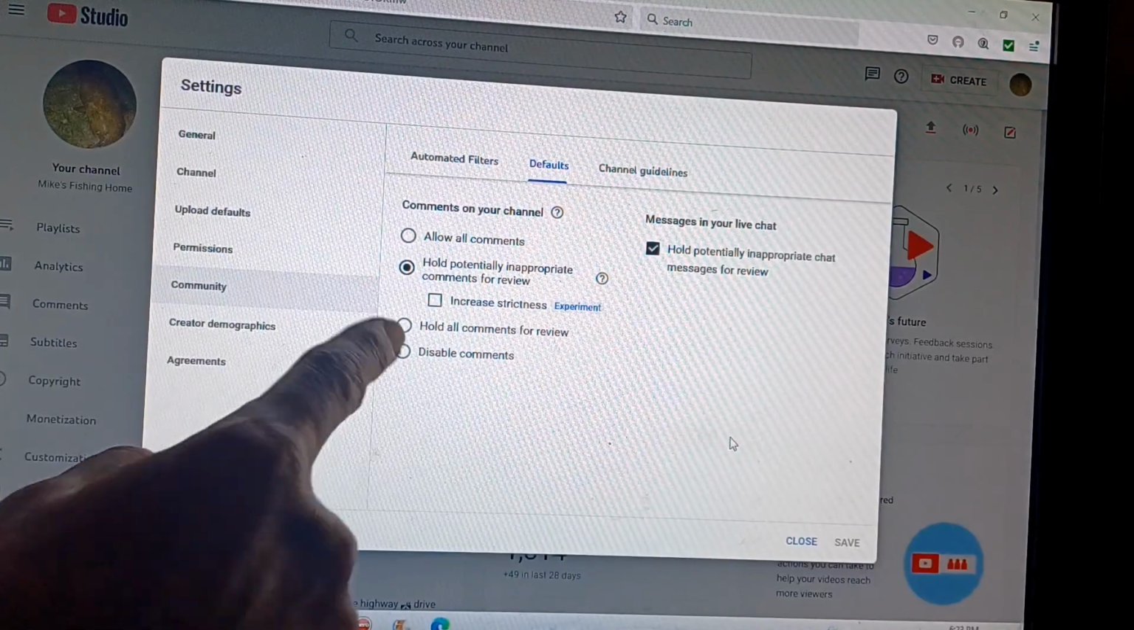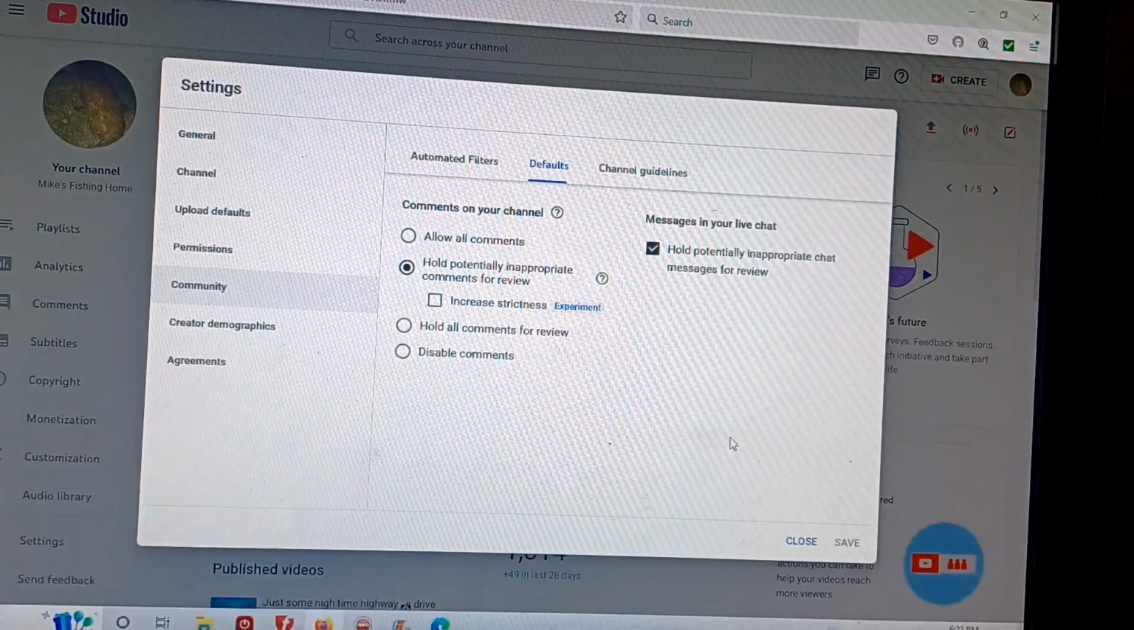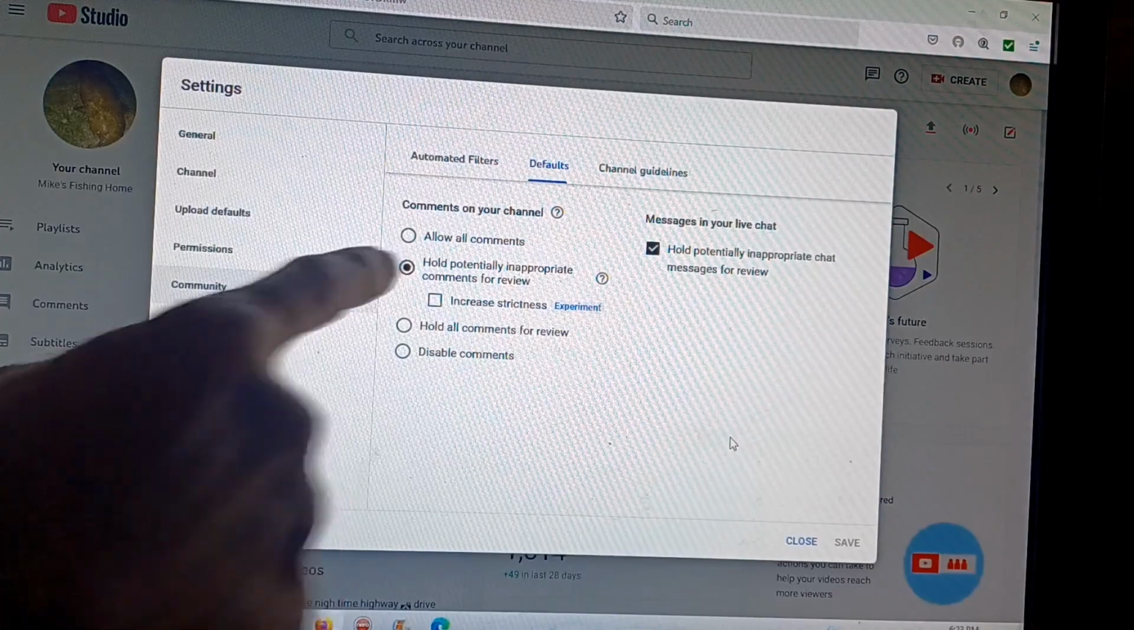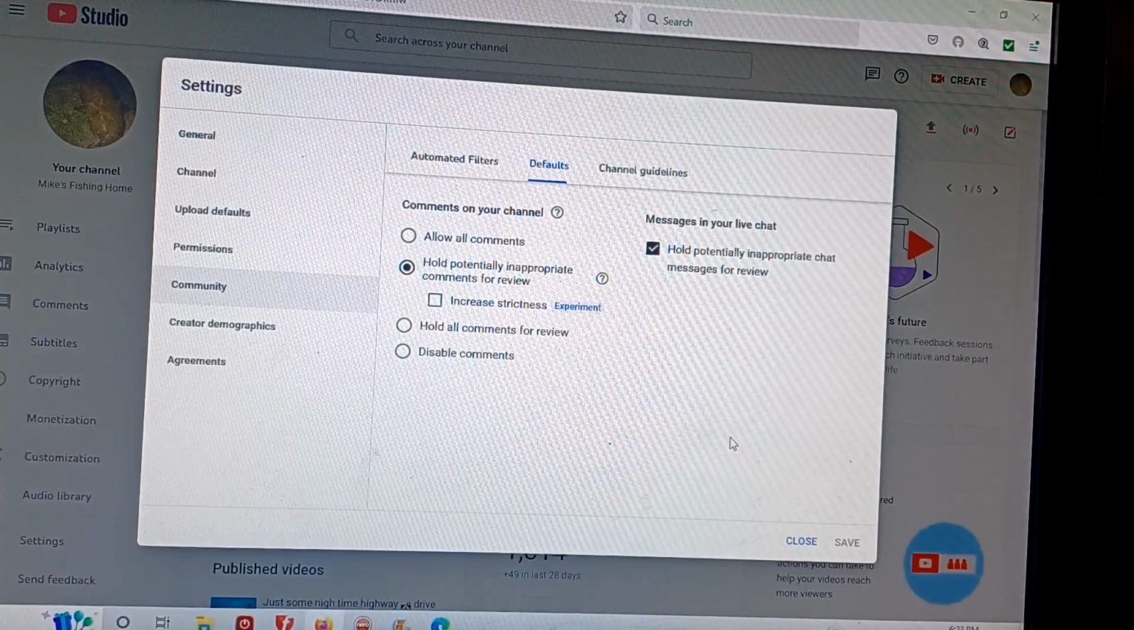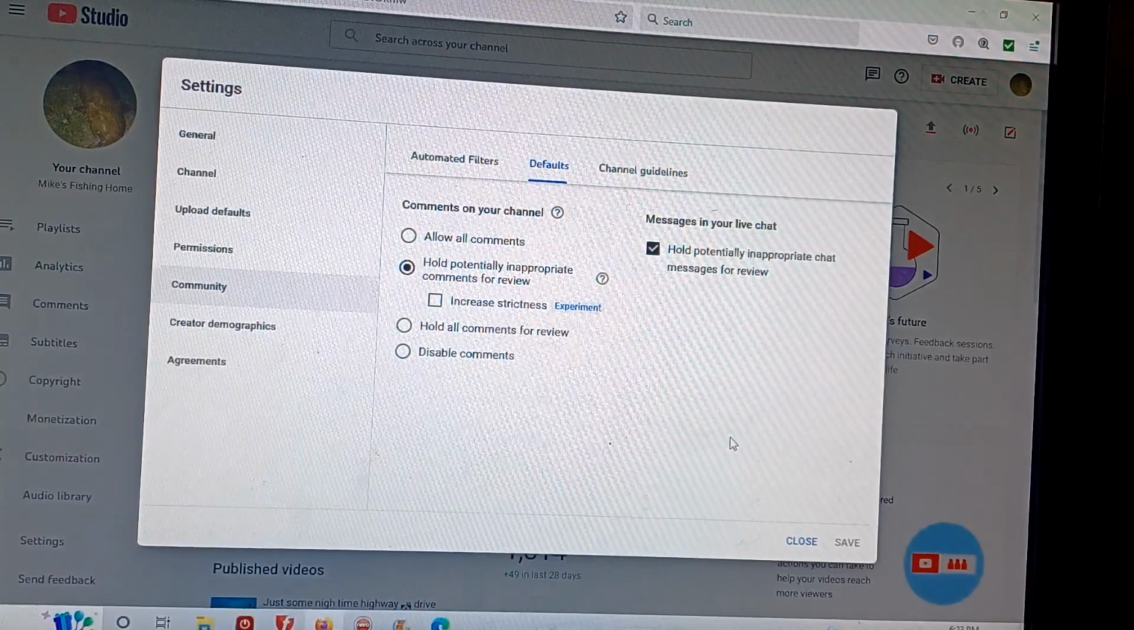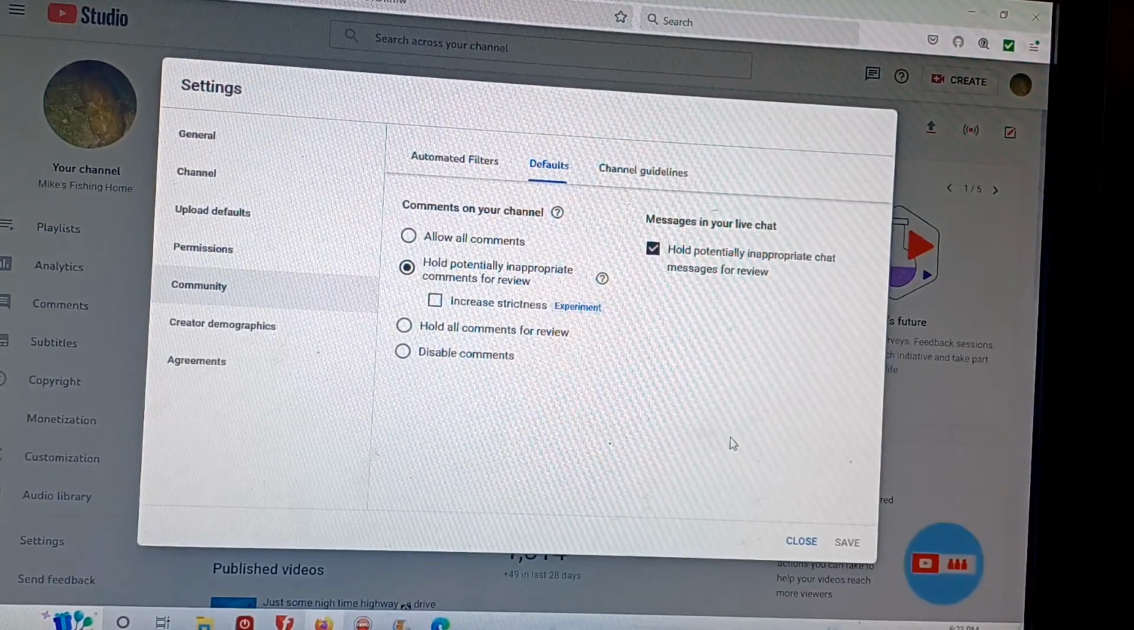You can even technically make it where you hold all comments for review, but obviously that'd be a pain in the butt. But hey, if you want to go that route, you could do that too. That means no comments would ever be on there until you approve them. But if you just hold the potentially inappropriate comments, that'll take care of a lot of that stupid hashtagging and link drops and stuff like that.